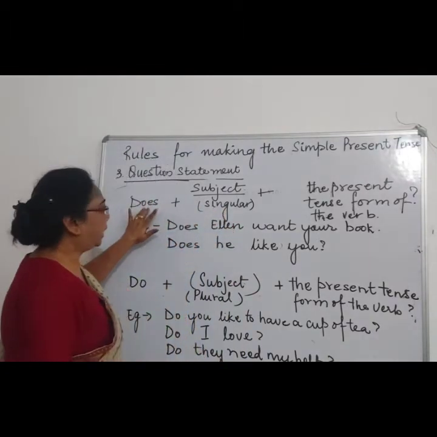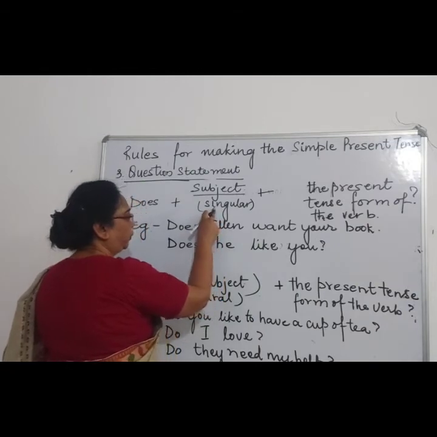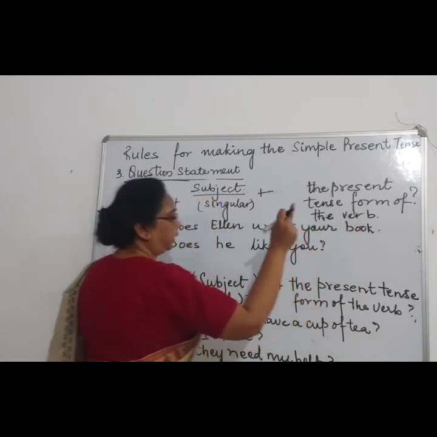Then we use does, followed by the subject, and then the present tense form of the verb and a question mark.